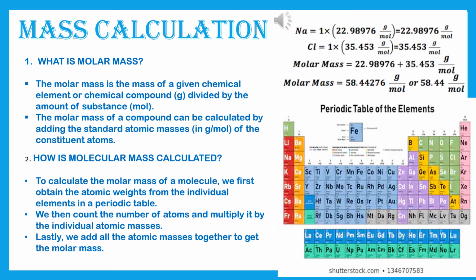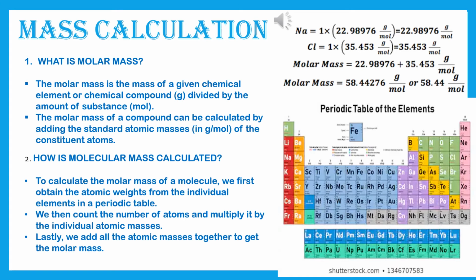To calculate the molar mass of a molecule, we first obtain the atomic weights of the individual elements from a periodic table. Second, we count the number of atoms and multiply it by the individual atomic masses. Lastly, we add all the atomic masses together to get the molar mass. This is a process that I have given you to find out your sums. This is not in your book, but please go through this process so that you can easily do the sum. Once again, don't worry, for sums I will give you another video to help you understand clearly.